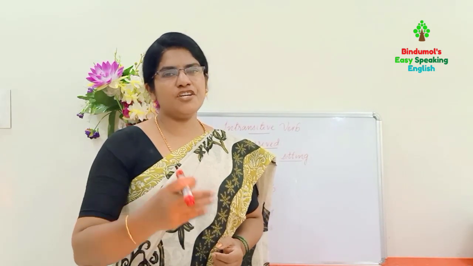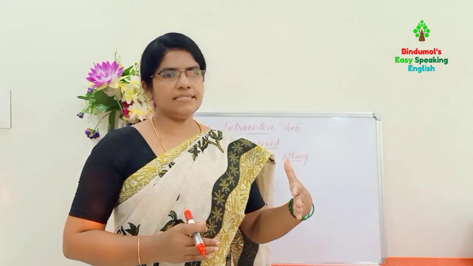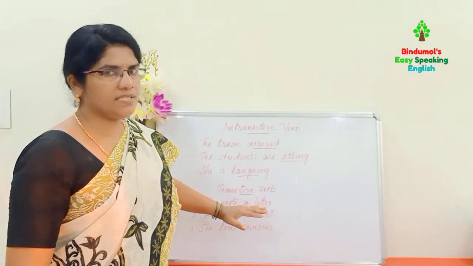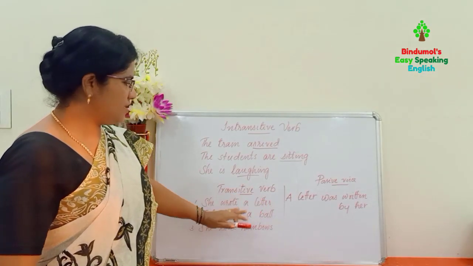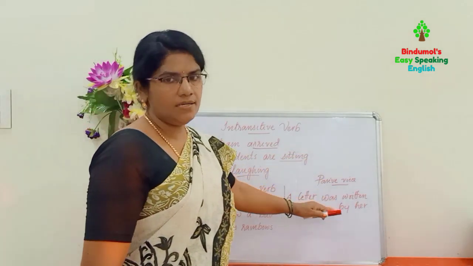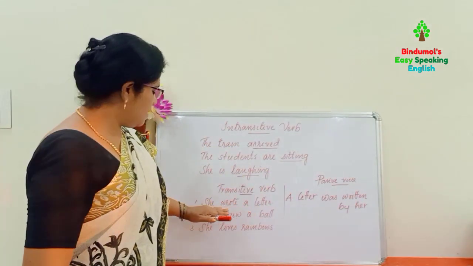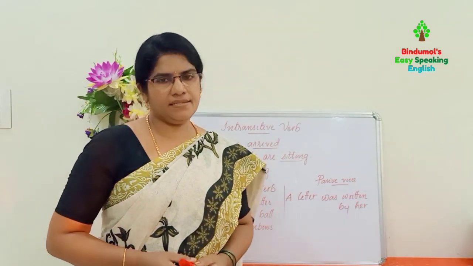As I have told you earlier, let us show you one example for making it passive, because the sentence has a transitive verb here. She wrote a letter. Wrote is the transitive verb. She wrote a letter is the active voice. Now, we can make it passive voice. So how is it? A letter was written by her. A letter was written by her. Here, if there is no object, we can't make it passive.